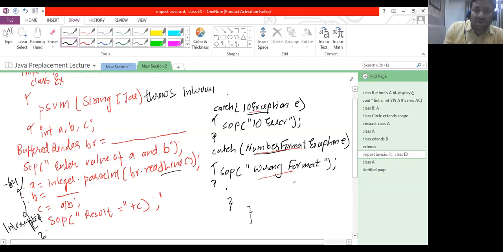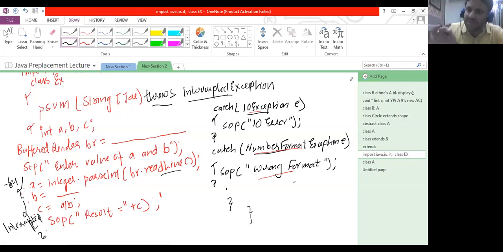Throws InterruptedException. It simply means that if we have any function, and next to the function definition we have throws and an exception name, this function is capable of generating this particular exception, but it is not handling it.